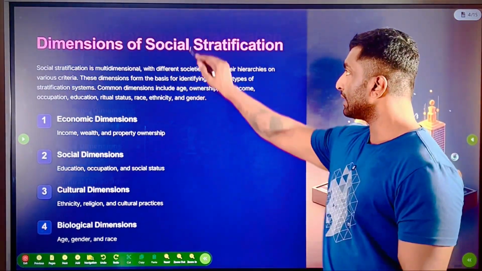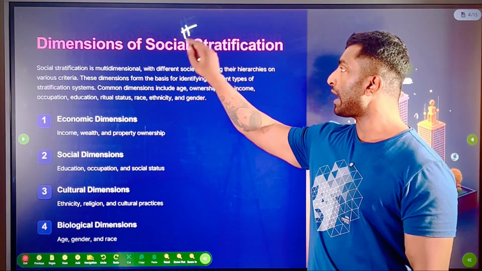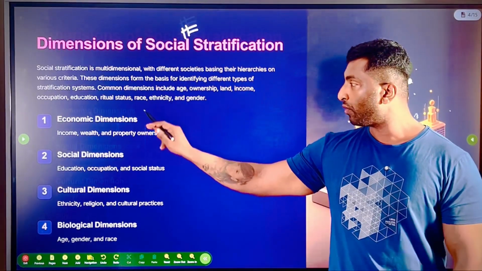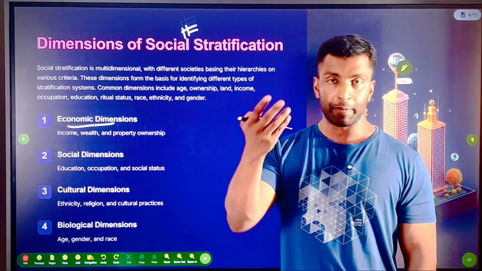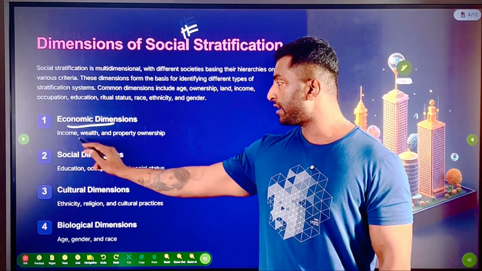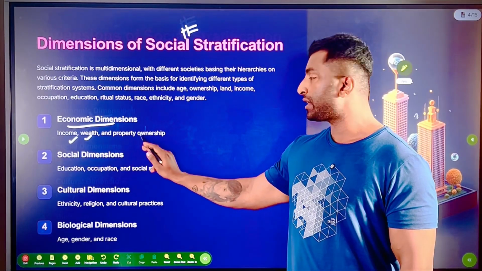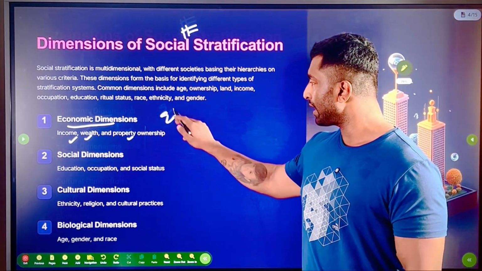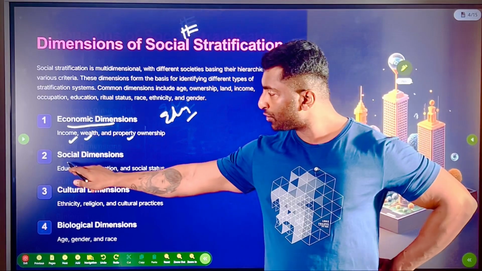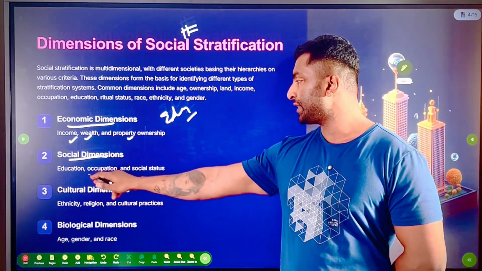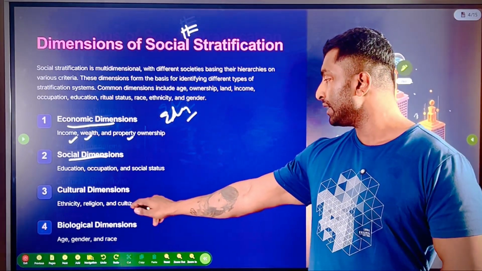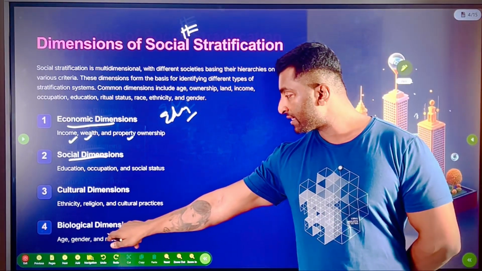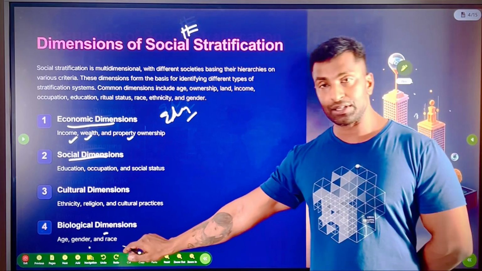Now the other topic is actually the dimensions of social stratification. What are the main dimensions? The first is economic dimension. So here is where upper class, middle class, lower class. What is the criteria here? Income, wealth, education. Education also you can add. Okay. In social dimension also education you can add. Education, occupation, social status, etc. Cultural dimension: ethnicity, religion, cultural practices. Biological dimension: age, gender, race, etc.